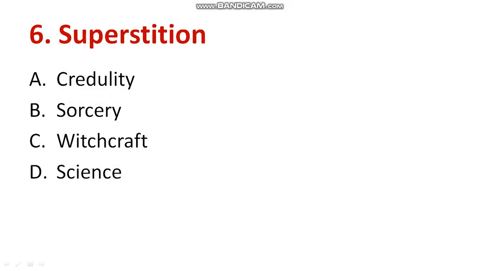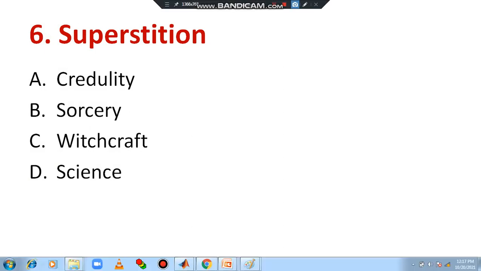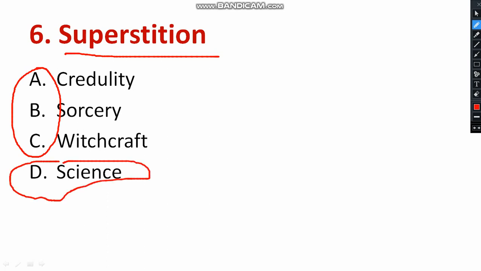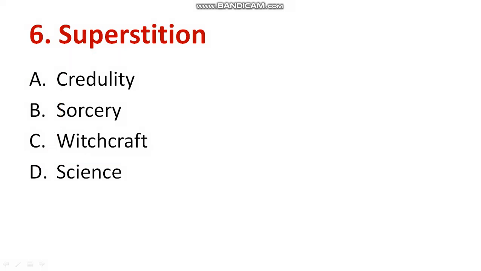Question number 6. Superstition. Like myth, you know the word meaning of superstition, similar to the word meaning of myth. Credulity, sorcery, witchcraft, science. Definitely A, B, C all are similar word meaning. The thing is, science will be entirely opposite to myth or superstition. I am going to choose option D. Option D is the right answer for question number 6.